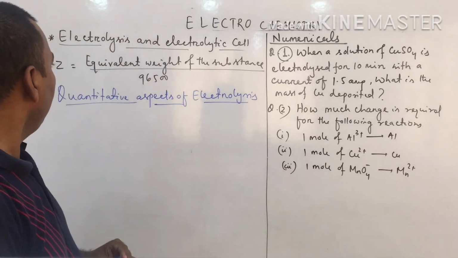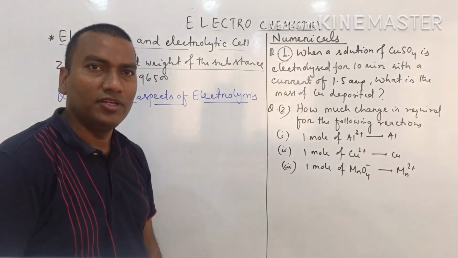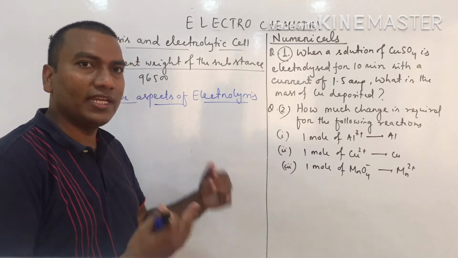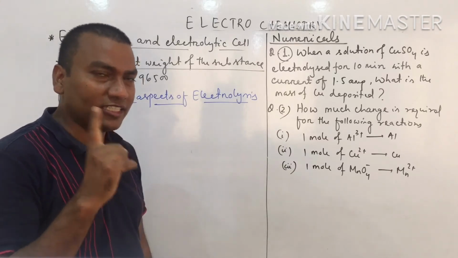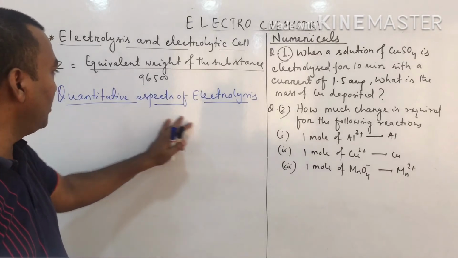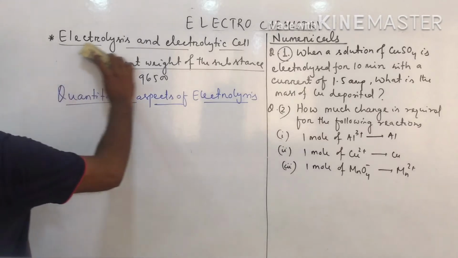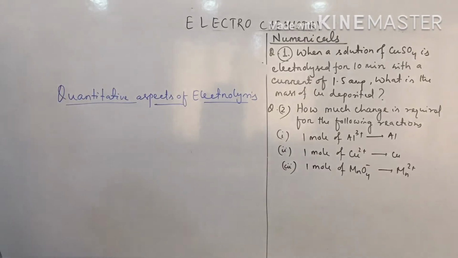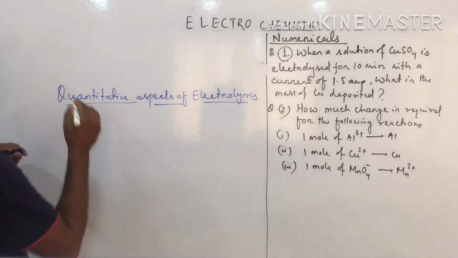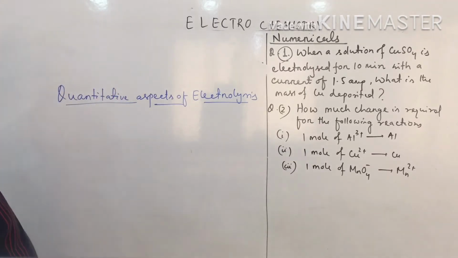in this method, the quantitative aspects of electrolysis, we can also calculate the amount of substance deposited. Faraday's first law can also be solved in this method. So what are the quantitative aspects of electrolysis? First, you will see some examples. Suppose silver nitrate is present in the solution.